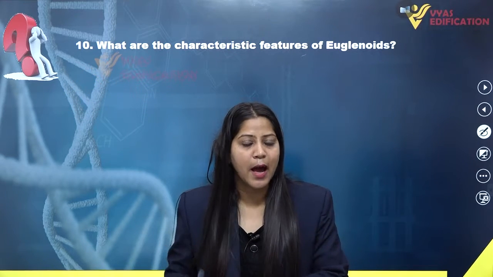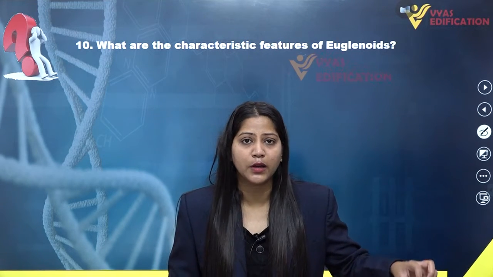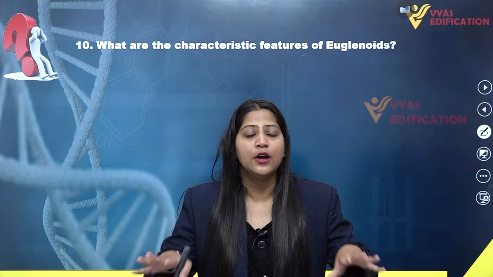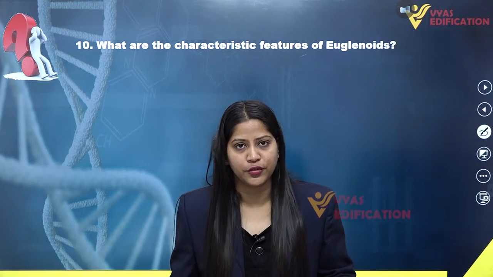But in the absence of light, they can behave similar to heterotrophs. That means in the absence of light, they can obtain their nutrition by feeding on some other aquatic organisms present in that fresh water. They have a dual mode of nutrition.